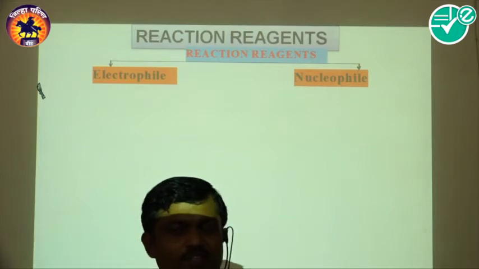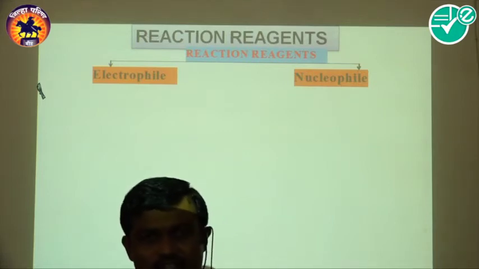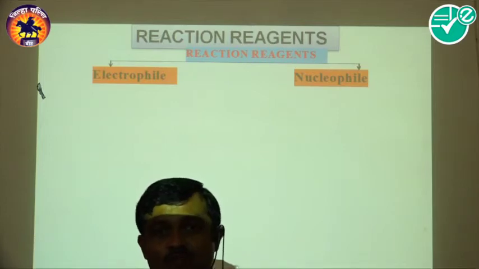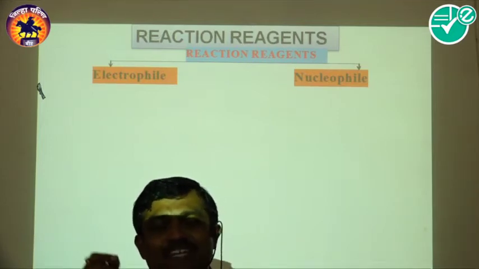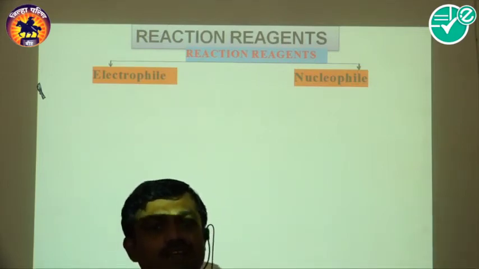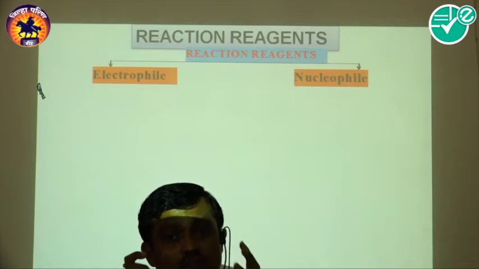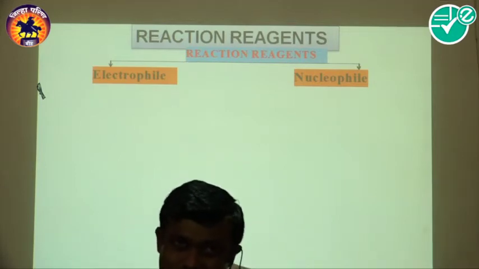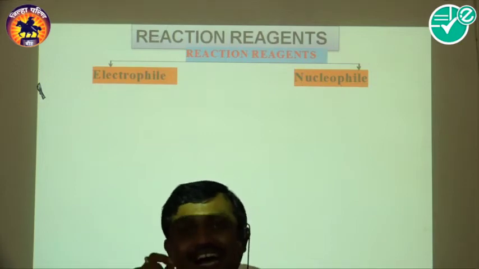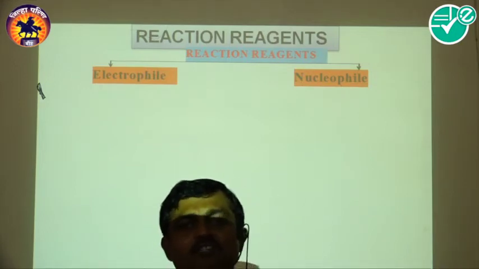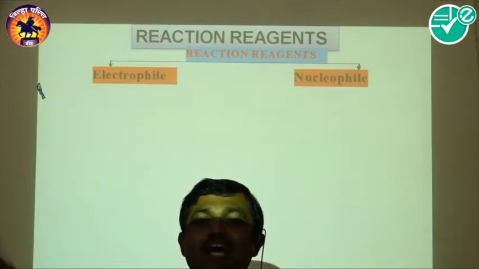If you consider the 2 types of reagent, first the electrophile: electro means electron, and phile means attraction of electrons. Which species attract electrons? Those species that have a deficiency of electrons.